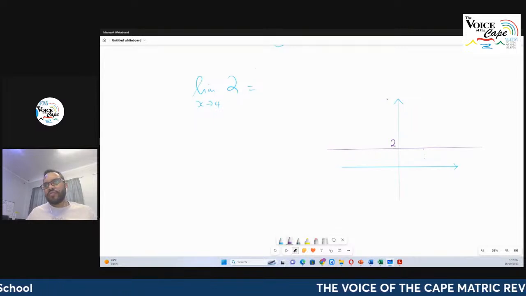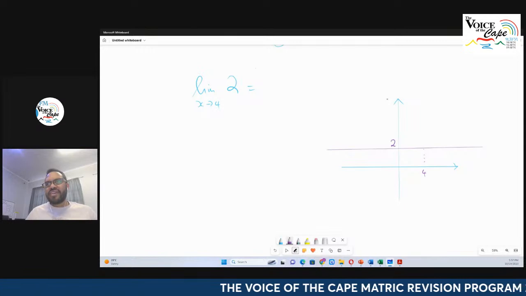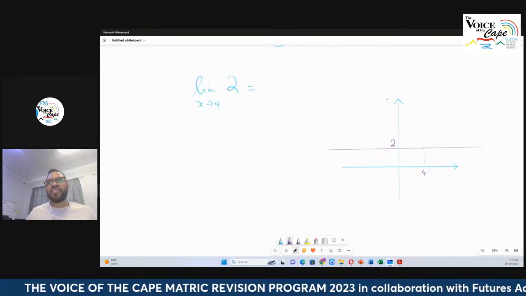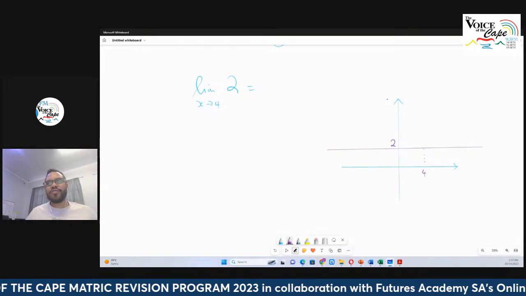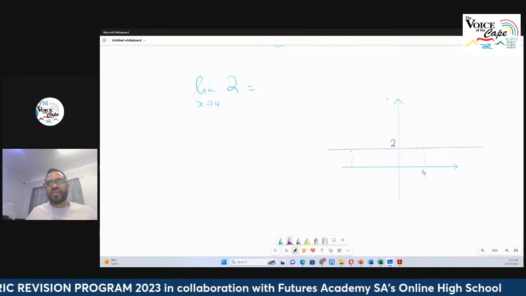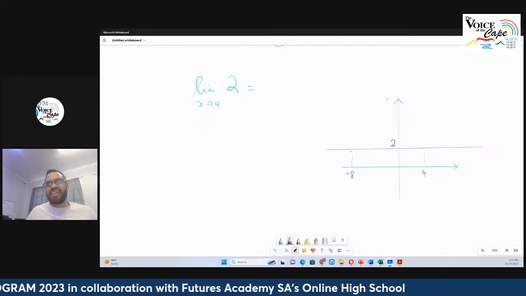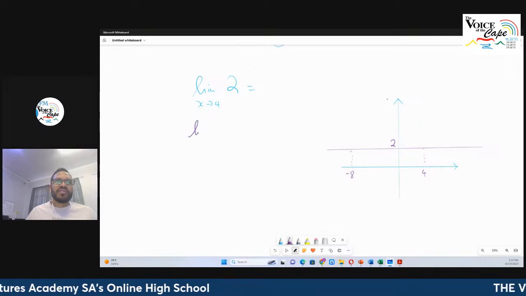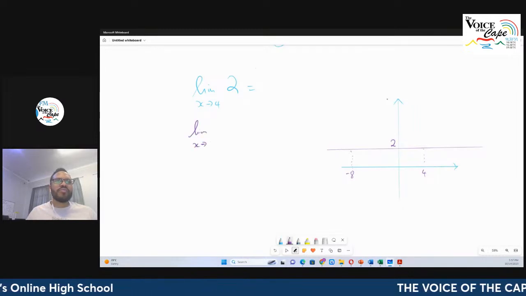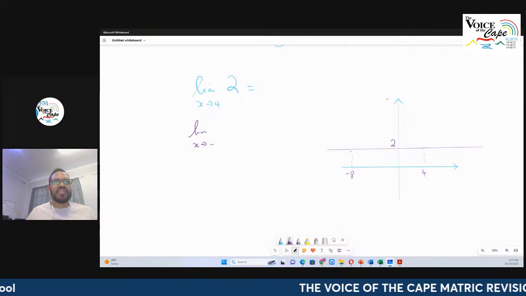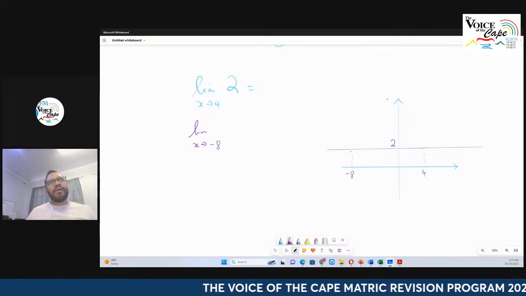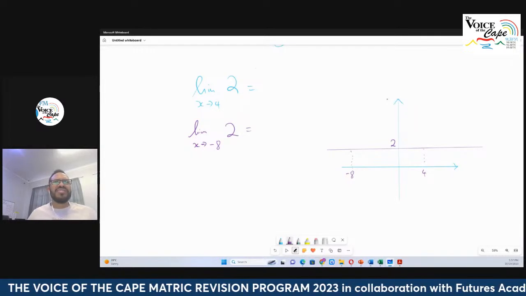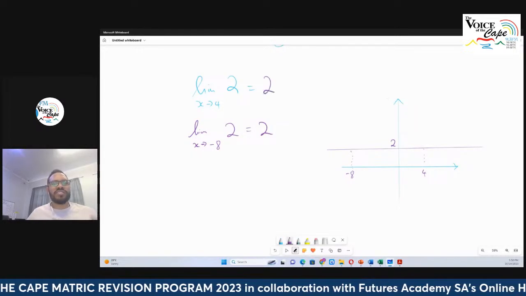So here's 4, and when you run on this curve towards 4, it's 2. When you run on the curve towards 4, it's still 2. Even if it was approaching, let's say this is negative 8, the limit of the function as x approaches negative 8 for the function that is 2. And what is the answer? Well, the answer is just 2. And this was the example of the constant case.